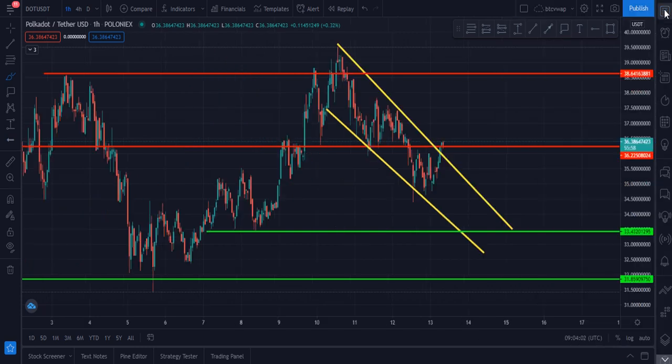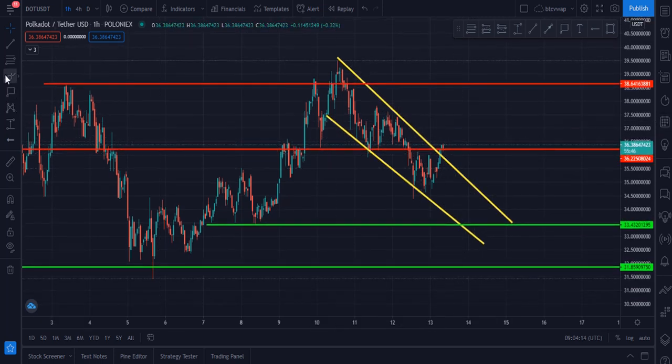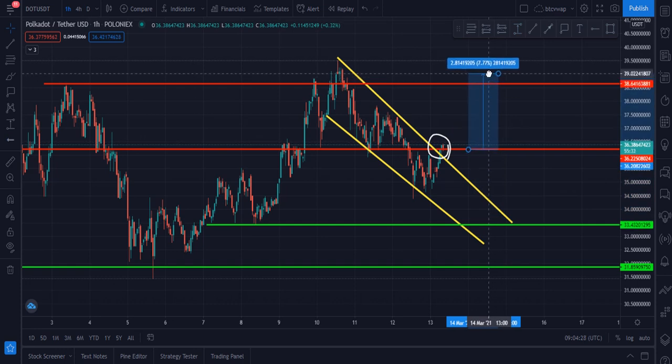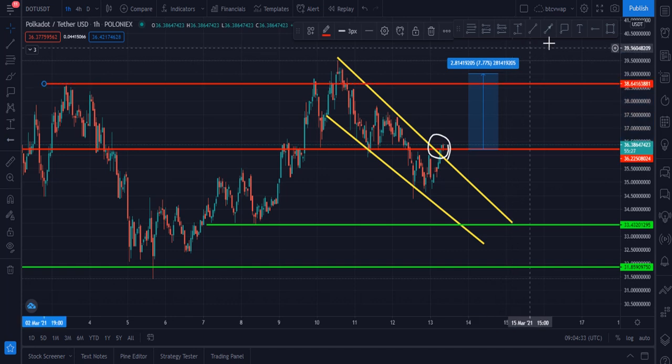My next coin is Polkadot, and this is the Polkadot USDT 1 hour chart of Poloniex. Here you can see it was in this falling wedge, and how beautifully Polkadot broke this falling wedge towards the upside. Now our first target for the Polkadot is this resistance zone, and let me please label it.